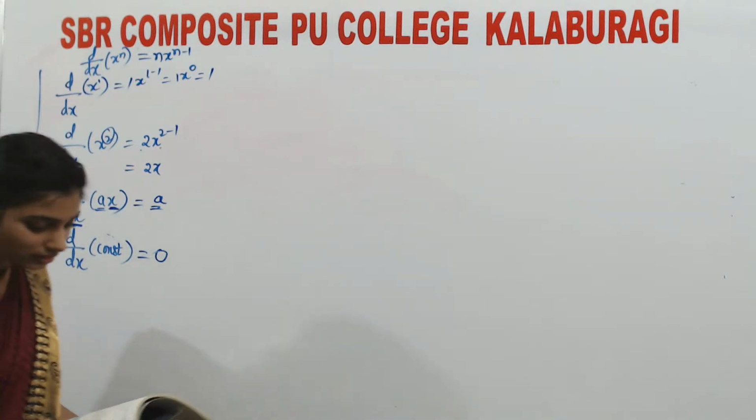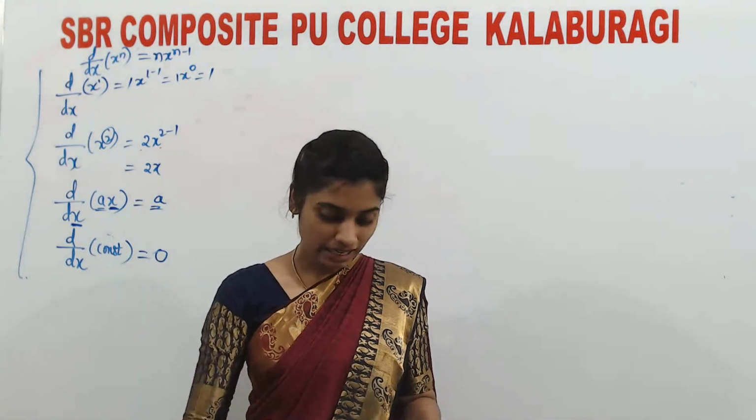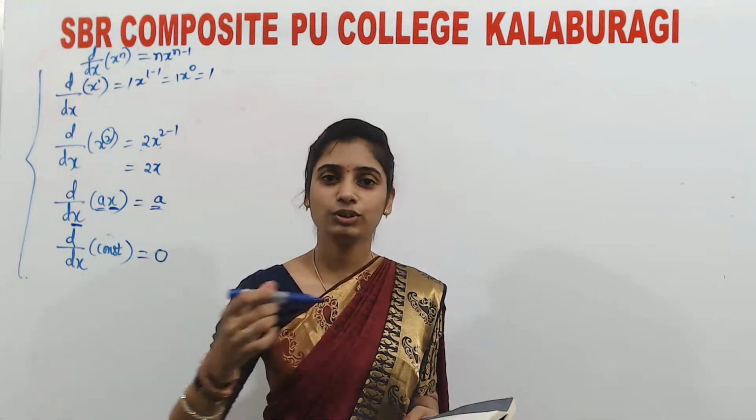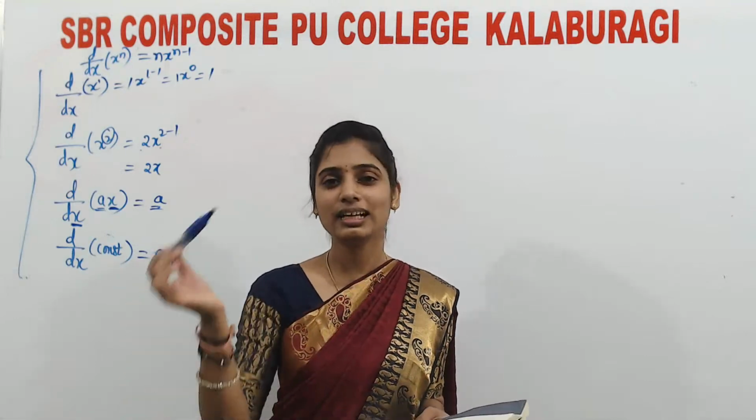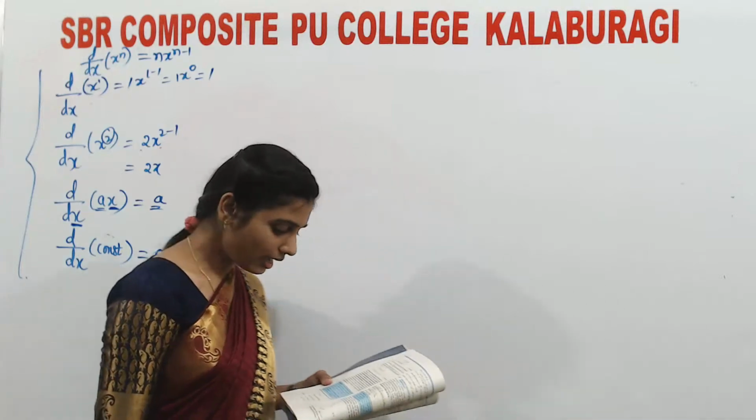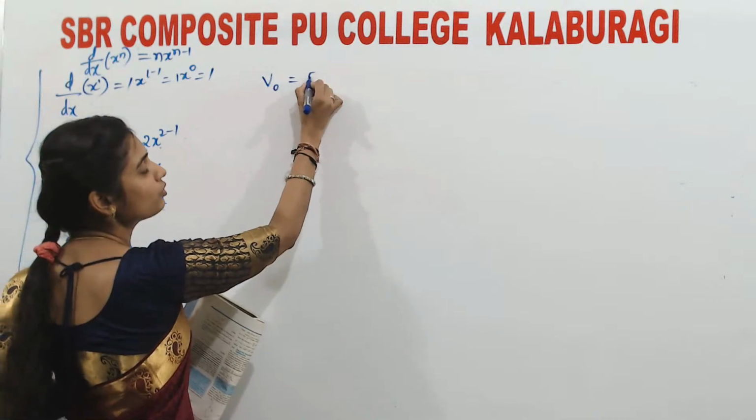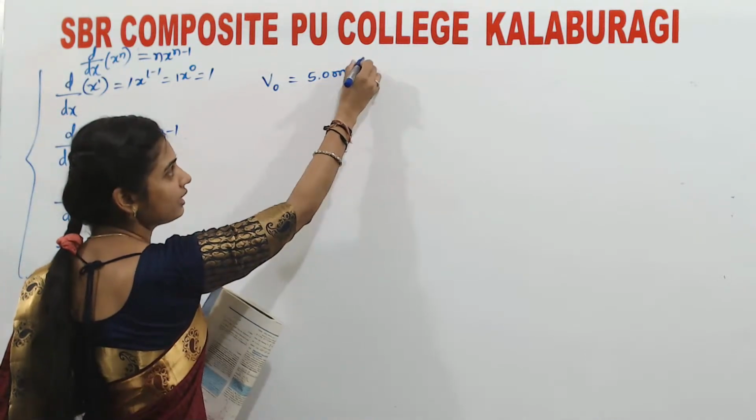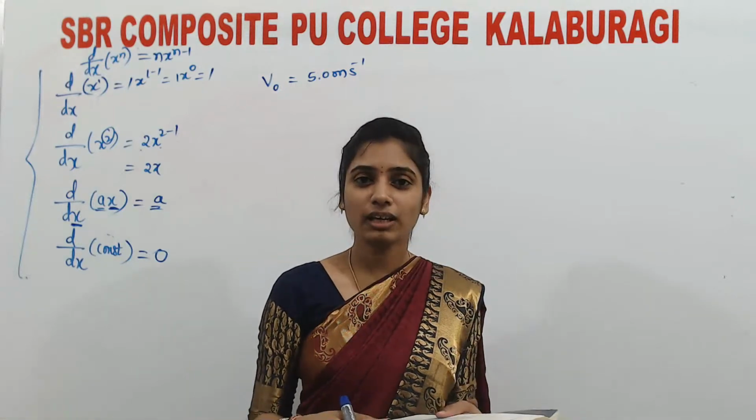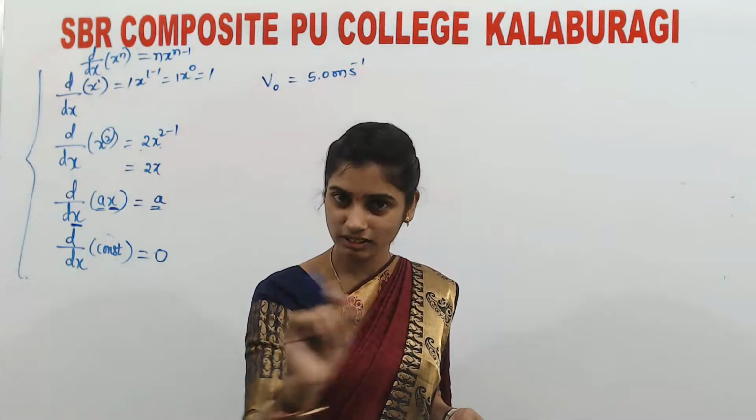So here the question is, listen now. They have asked about a particle starting from the origin, having its motion with an initial velocity of 5.0 i cap meter per second. So here the initial velocity v naught is equal to 5.0 meter per second. It moves in the xy plane under constant acceleration.